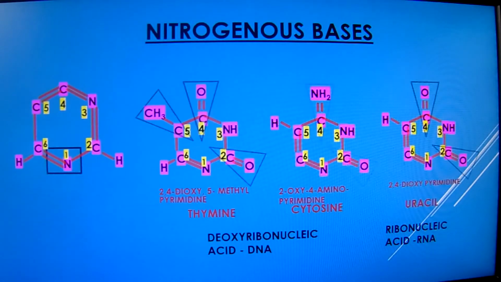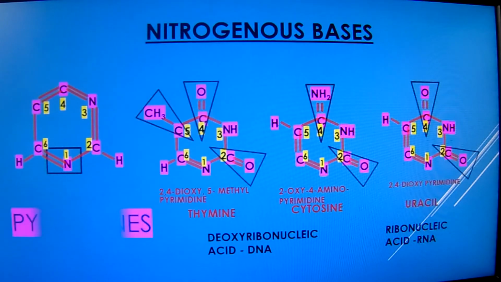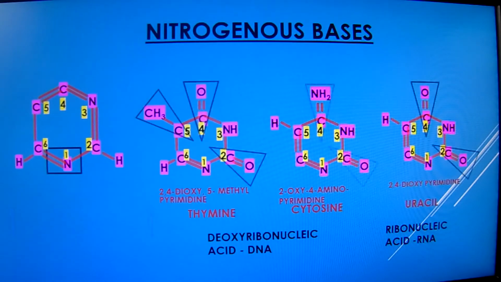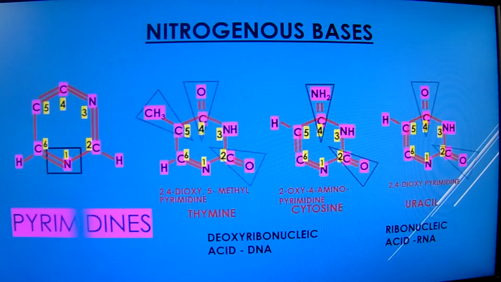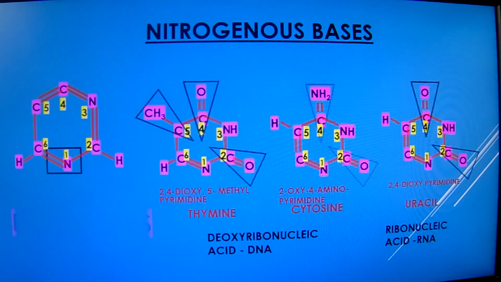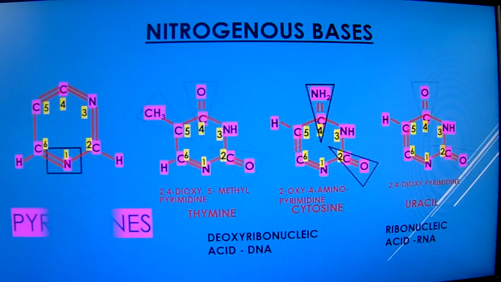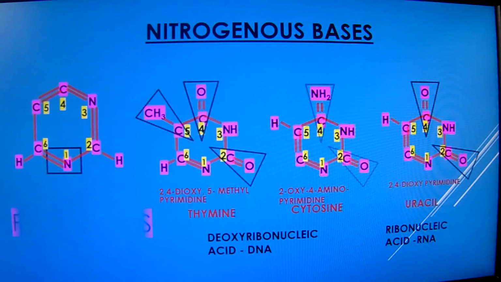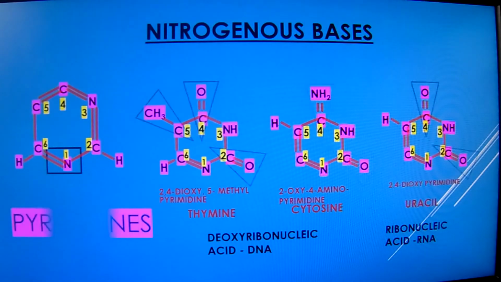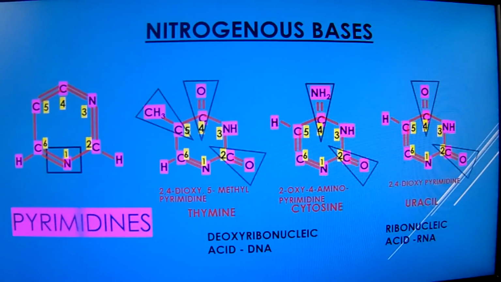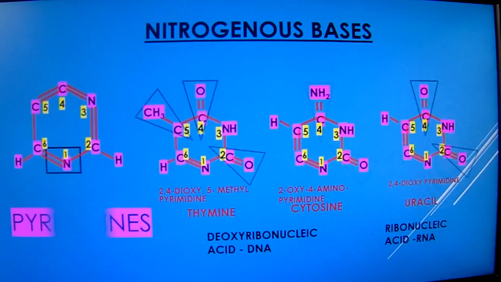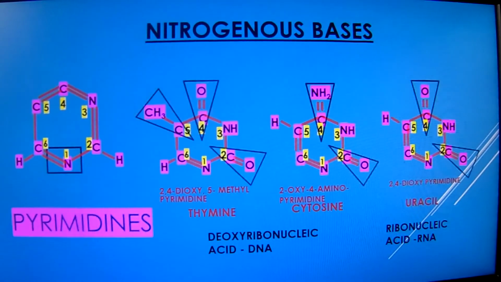Now we come to pyrimidines. Pyrimidines are a class of chemicals that have a single ring structure with one 6-atom ring containing 2 nitrogen atoms and 4 carbon atoms. There are 3 types of pyrimidines in nucleic acids. These are uracil, thymine and cytosine. Of these 3, DNA contains cytosine and thymine, while RNA has cytosine and uracil. So thymine is found only in DNA, while in RNA it is replaced by uracil.